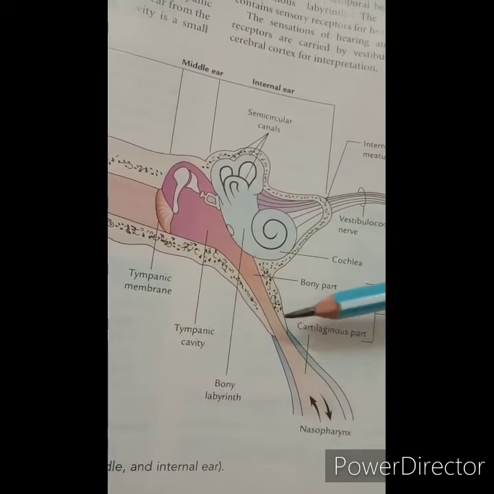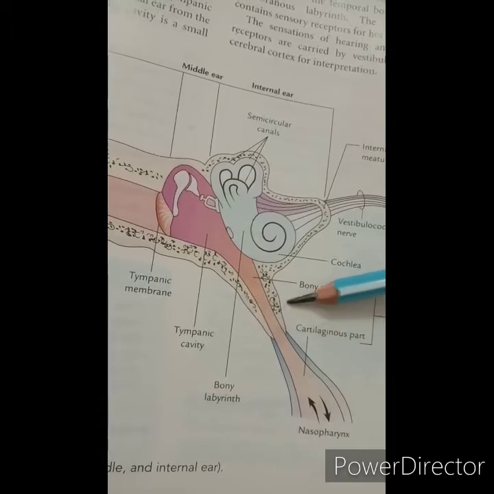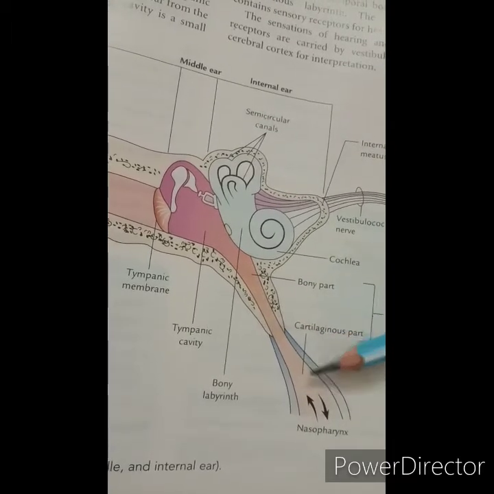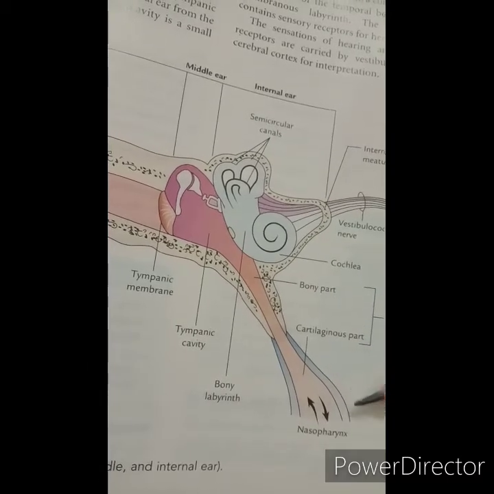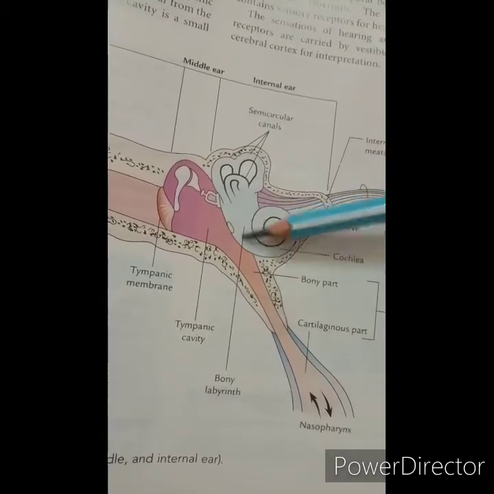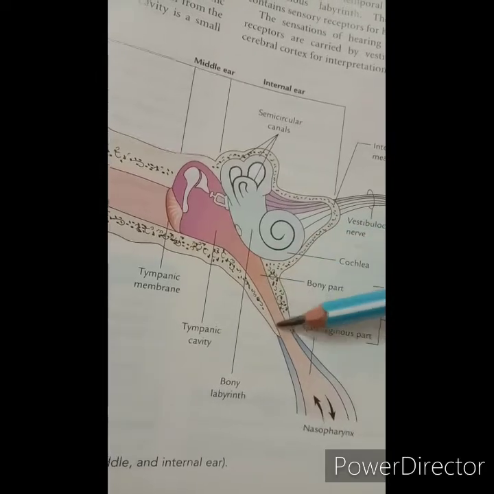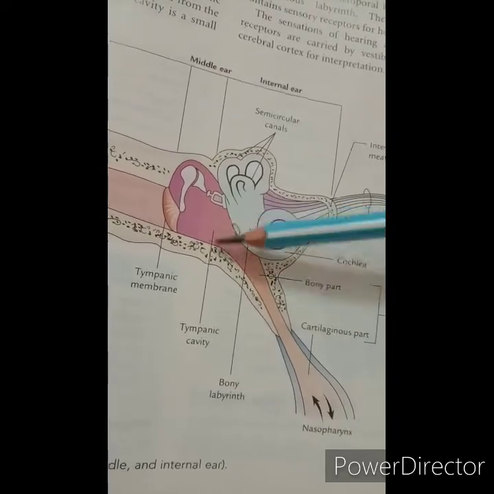It is wider, shorter and more horizontal in infants, and because of this it permits infection from the nasal cavity to the ear, and because of this otitis media frequently occurs in children.